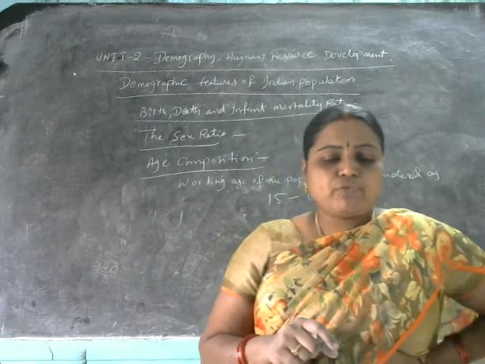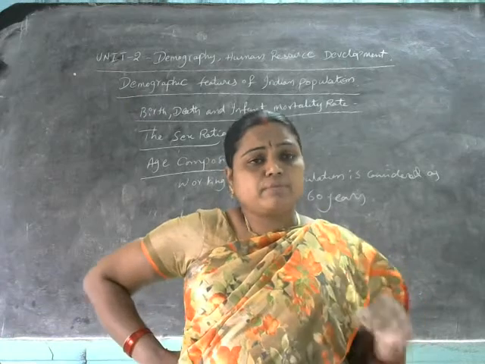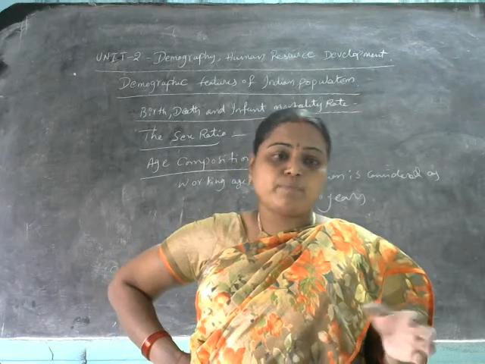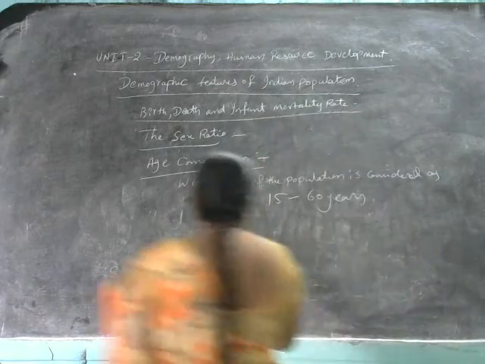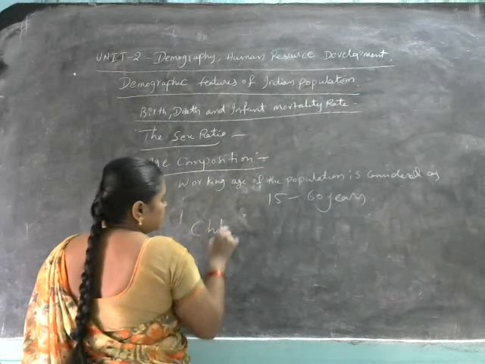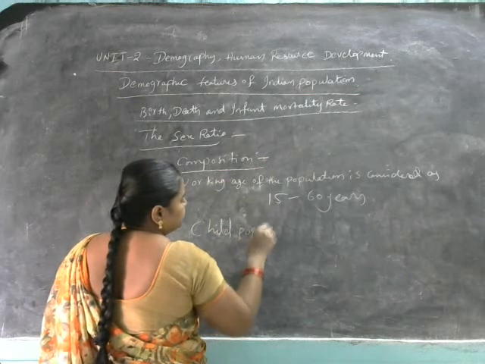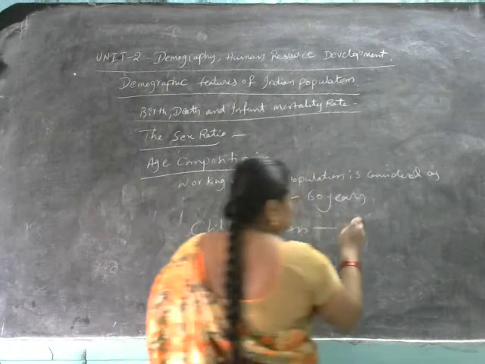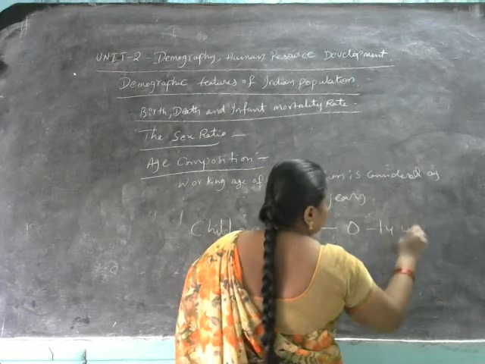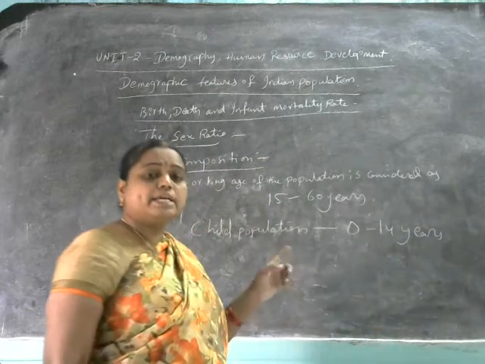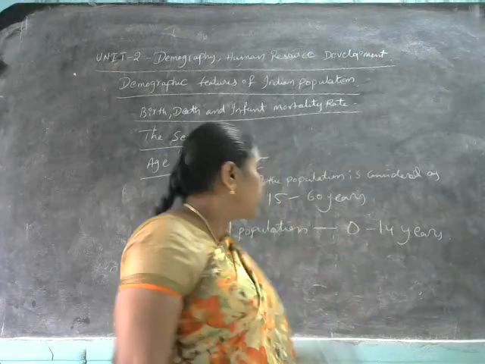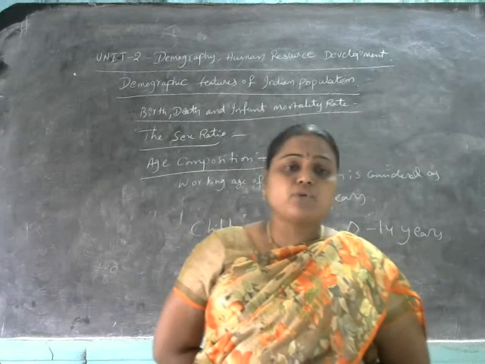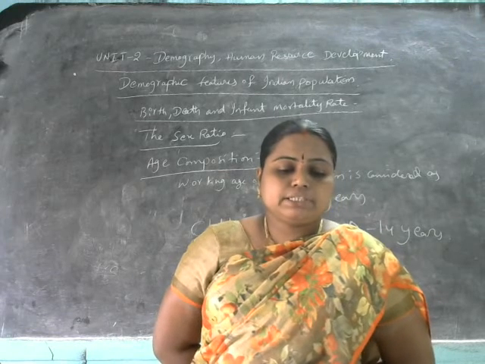So the table 2.4 indicates that the proportion of child population will be how much here? 0 to 14 years will be taken as the child population. 0 to 14 years age group people will be taken as the child population here.